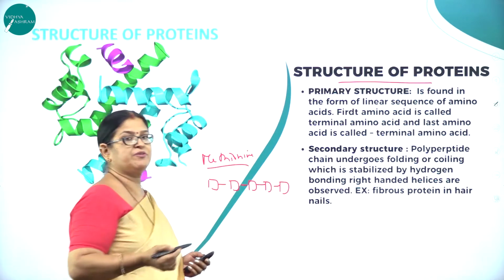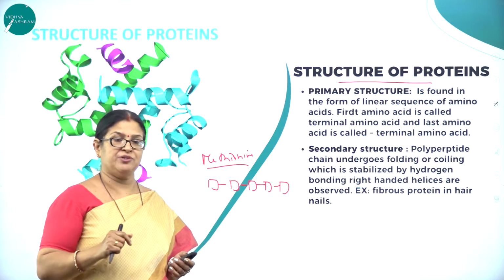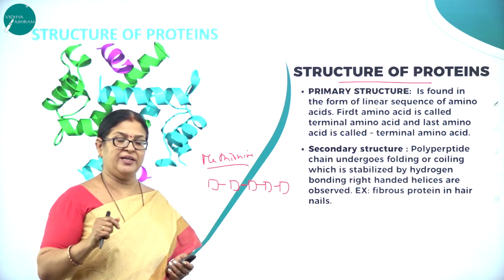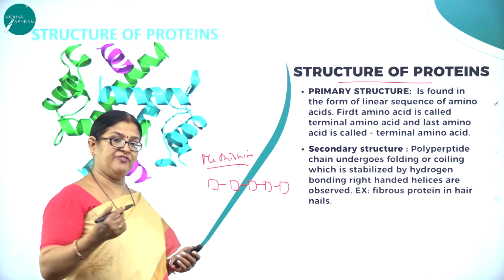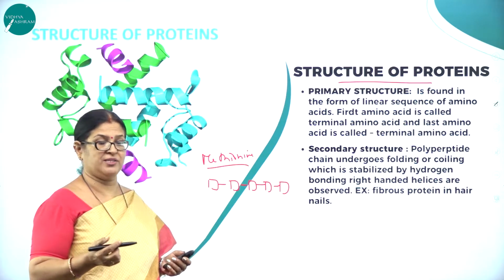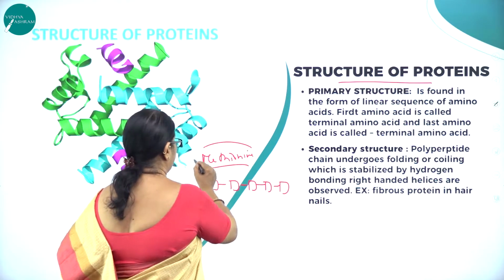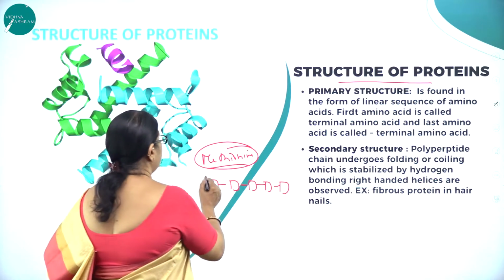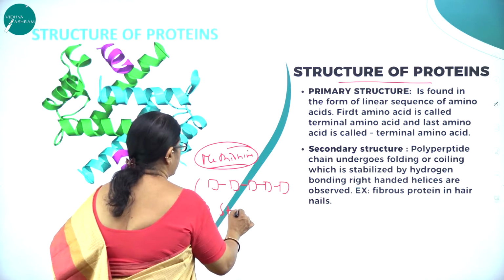We have different types of amino acids like alanine, cytosine, thymine, guanine, right? So like that we have 20 different types of amino acids, but one such very important amino acid is called methionine, which is always called a starter.